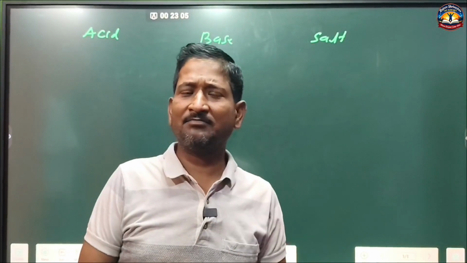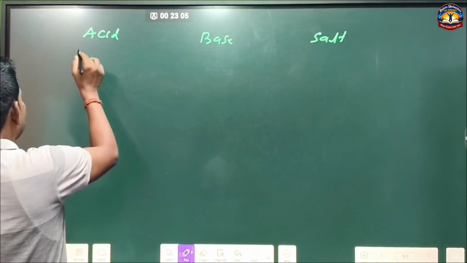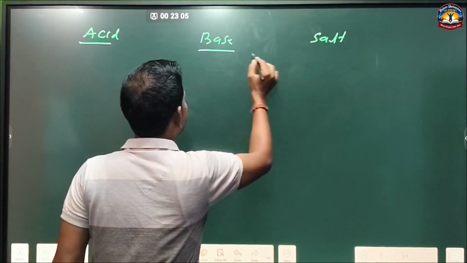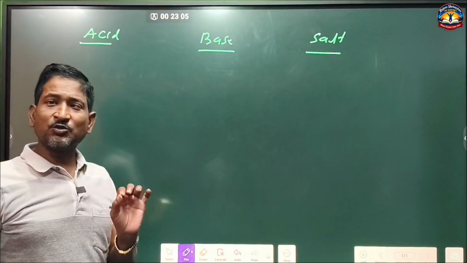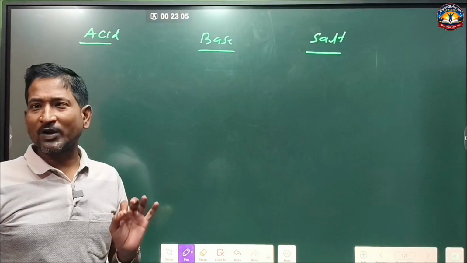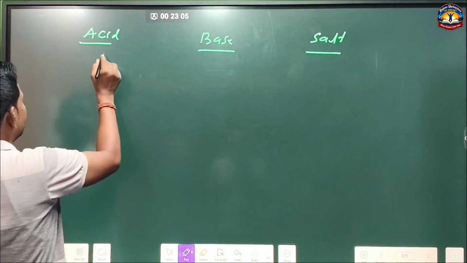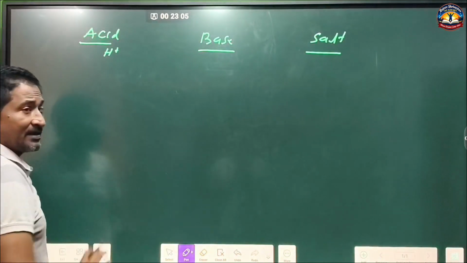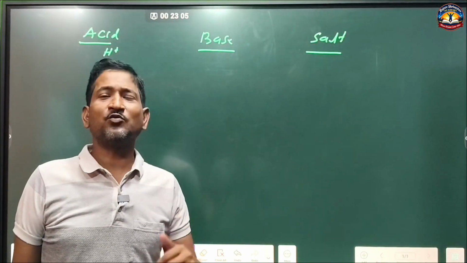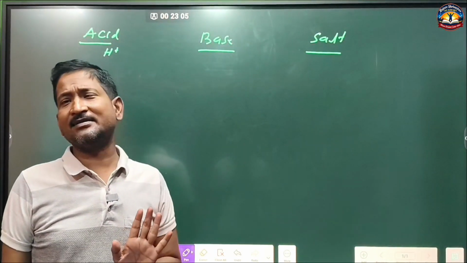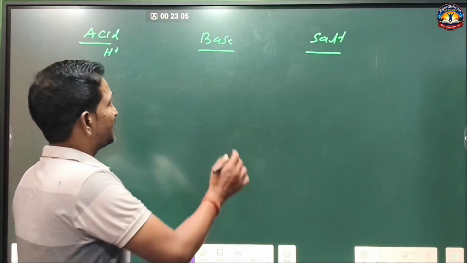It can be defined by some properties, that is, acid, base and salt. A substance which dissolves in water to release a hydrogen ion is called an acid. Clear? A substance which dissolves in water to ionize and release a hydrogen ion is called an acid.